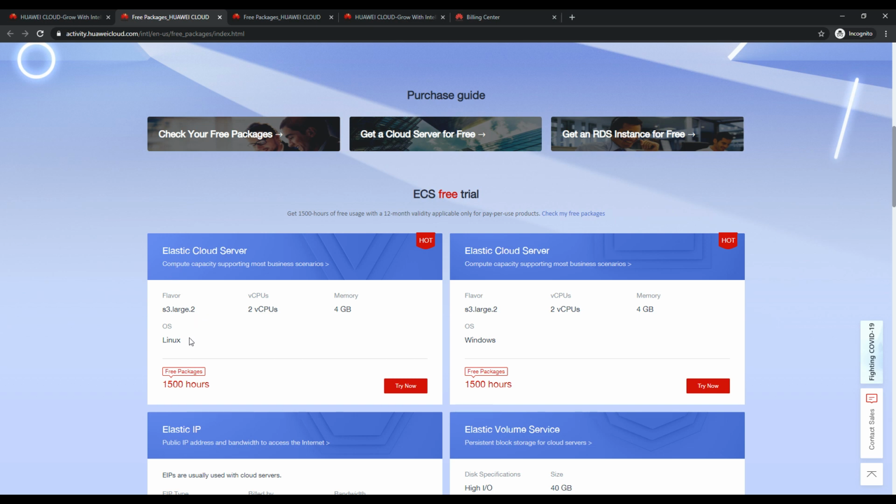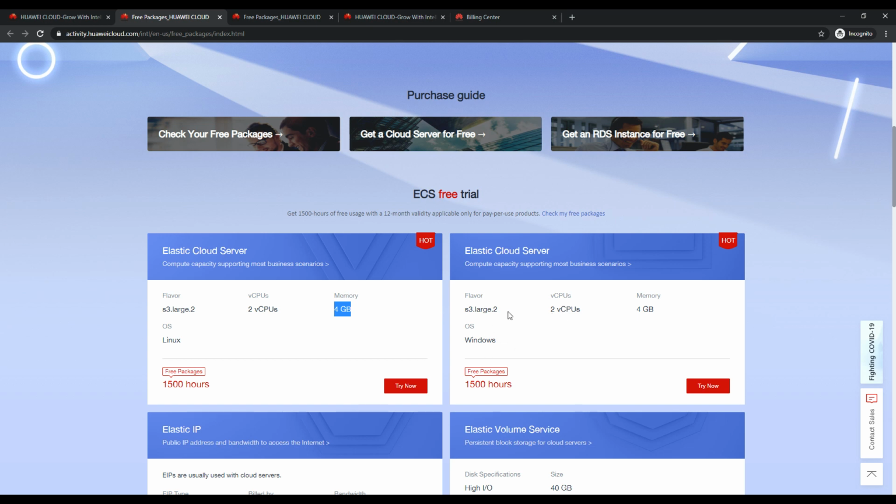And we can utilize a Linux machine of their flavor, instance type S3.large.2, which has 2 cores as well as 4 GB of RAM. These are not burstable but dedicated cores or vCPUs, 2 instances of Linux flavor as well as 2 instances of Windows flavor.